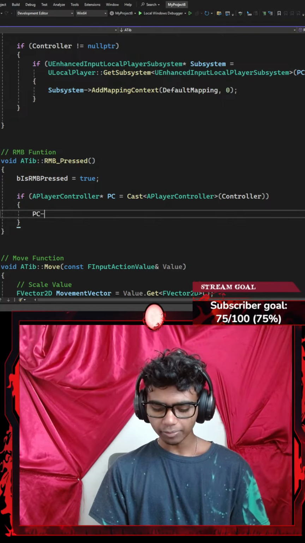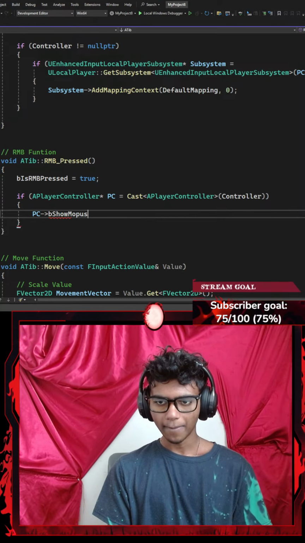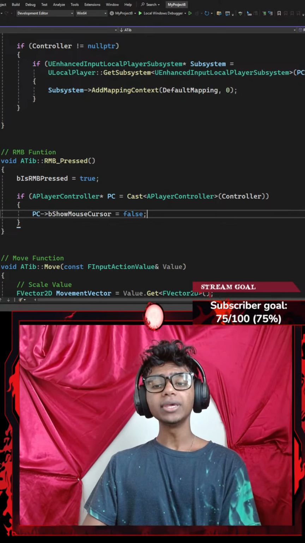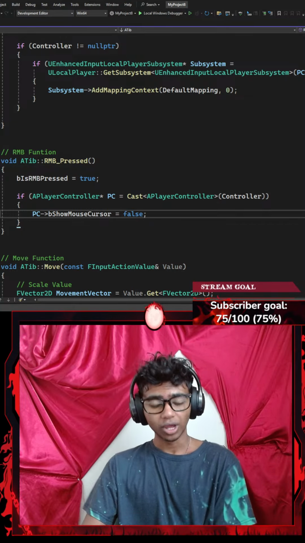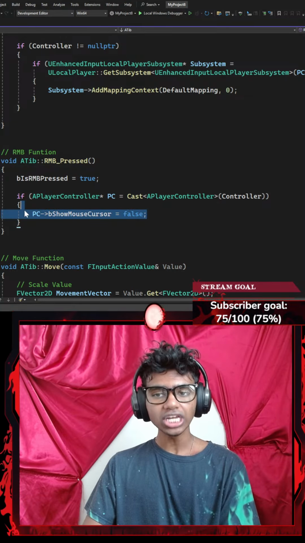Now, I'm gonna point my PC towards a boolean check of show mouse cursor. Let's go with show mouse cursor, which is gonna be set to false, ending with a semicolon. When my right mouse button is being pressed, my mouse cursor is gonna be hidden.